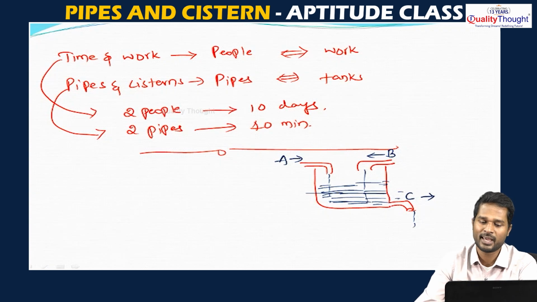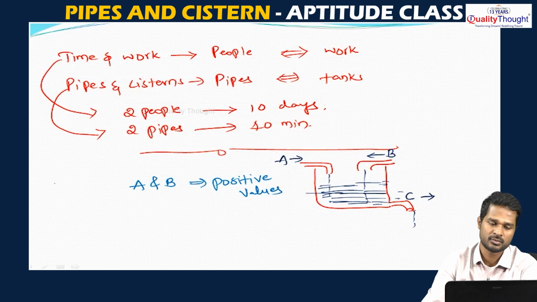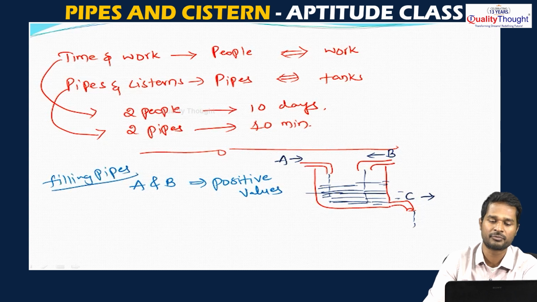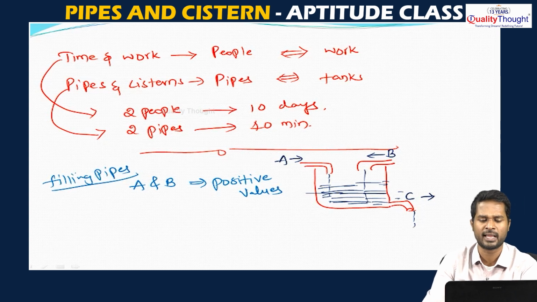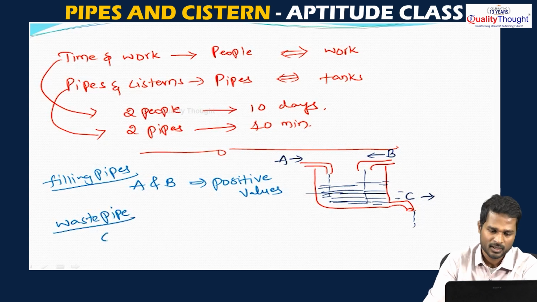Now check this: A and B, the pipes which are filling the tank, will always be considered as positive values. These are filling pipes. A and B both are filling the tank, so we can consider A and B as positive values in calculation. But the pipe which is removing the water, I will write it as the waste pipe. The waste pipe, which is C, is removing the water from the tank, which is emptying the tank.